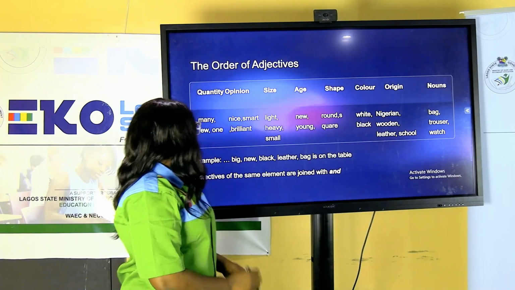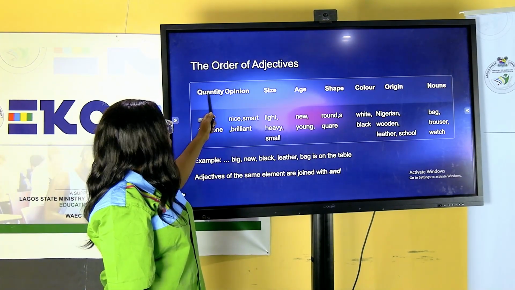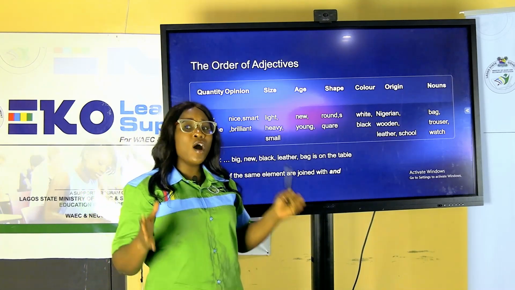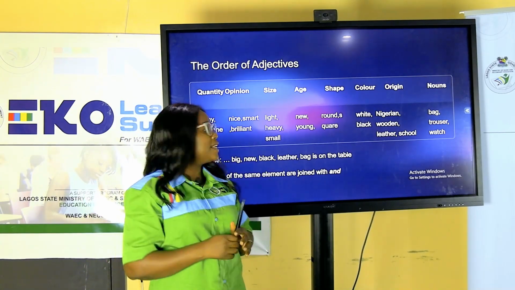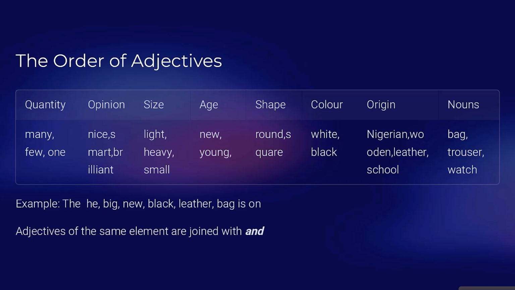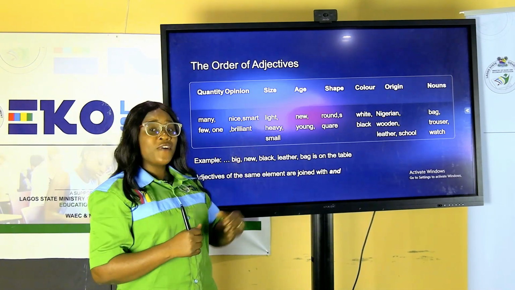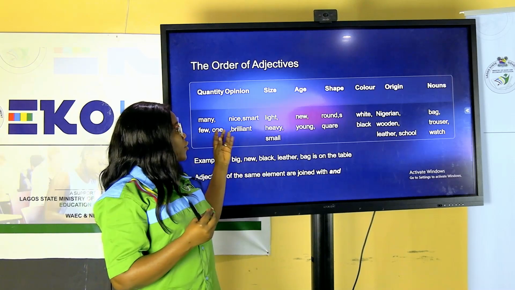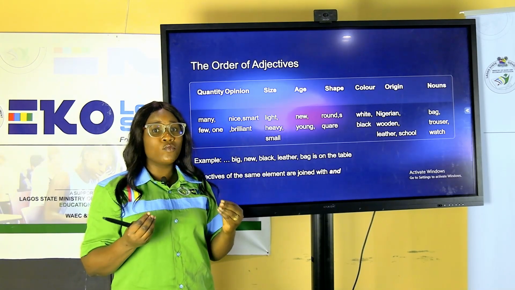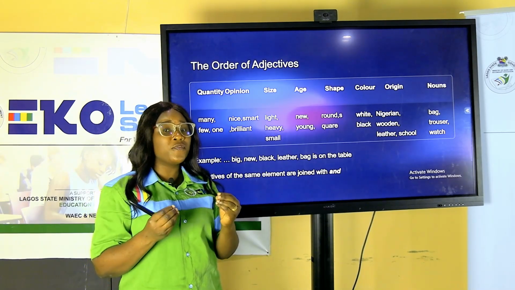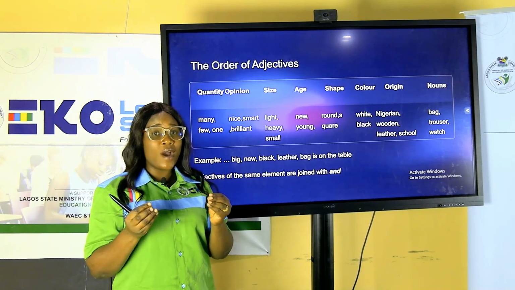What are these orders? First, we have quantity. When you have more than one adjective in a sentence, look out for the one that shows you quantity. It comes first. Then we have opinion, size, age, shape, color, origin, and then the noun comes at the end of each of these words. You might find it hard to learn this. You could just create an acronym, something that you would use to remember, because it will be helpful when you are answering your objective WAEC questions.